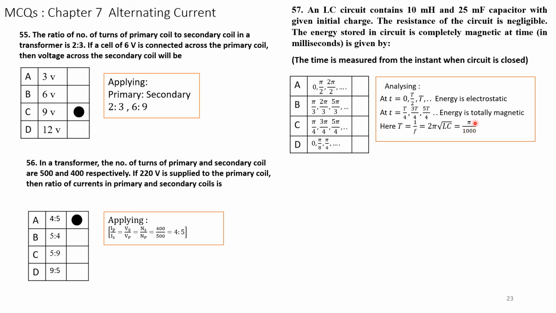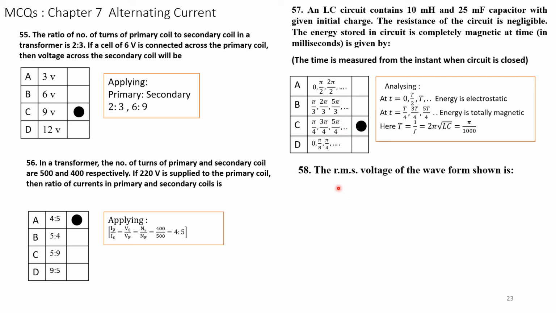Pi over 1000 is irrelevant. You have to identify this. So this option is given. So electromagnetic. He has asked when it is magnetic. So the second line is correct. Where is the second line? Say T by 4. It is C. So answer C is the correct answer.